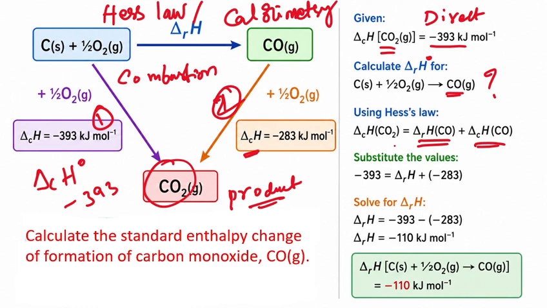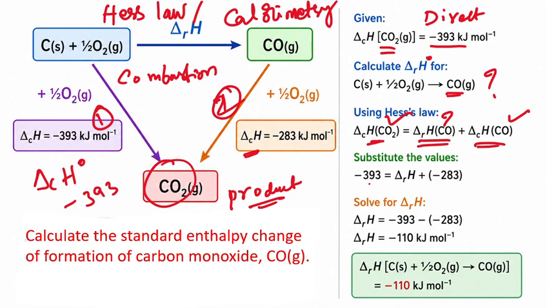So now here is a formula we can get. Now you can substitute the values. This value we don't know, these two values we know, but this value is a question mark.